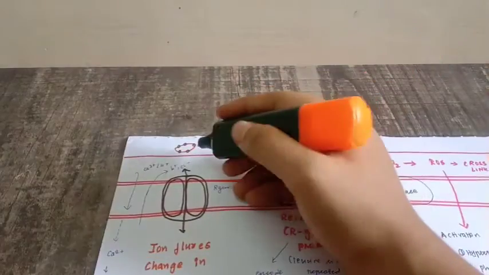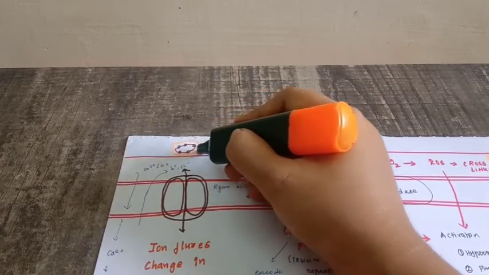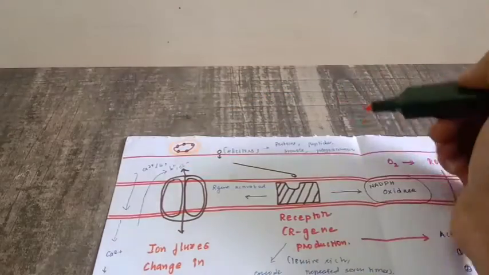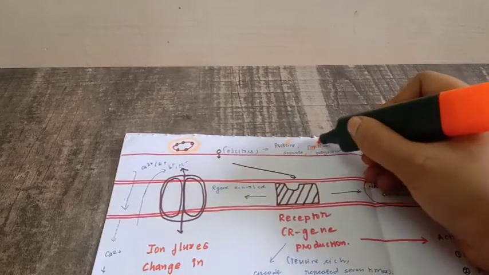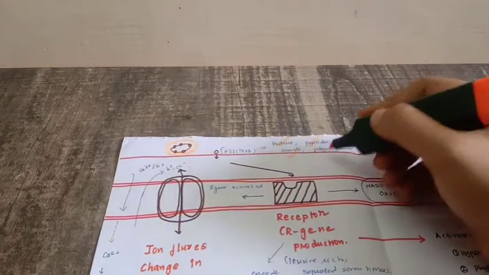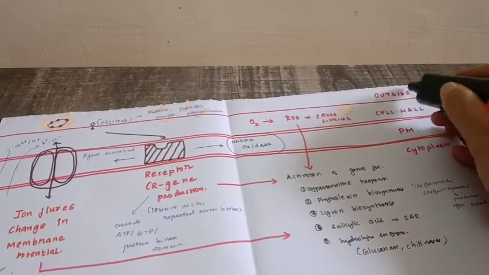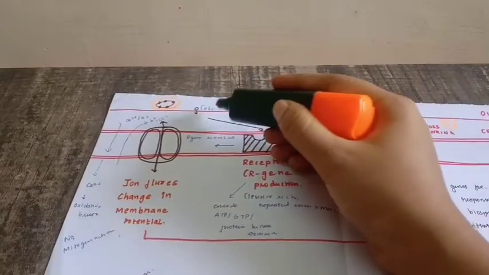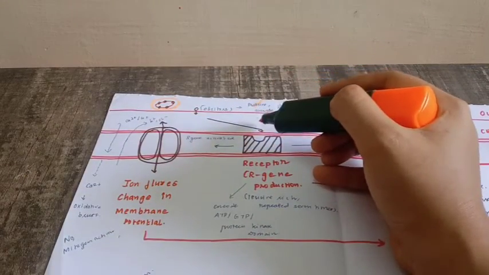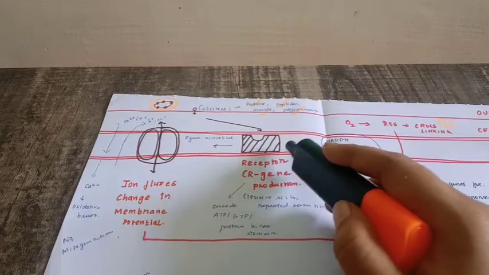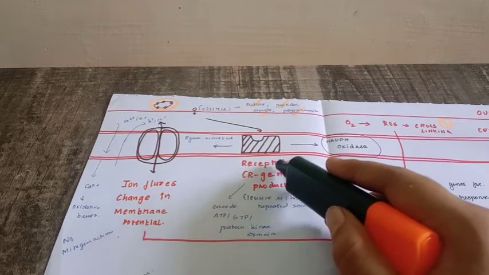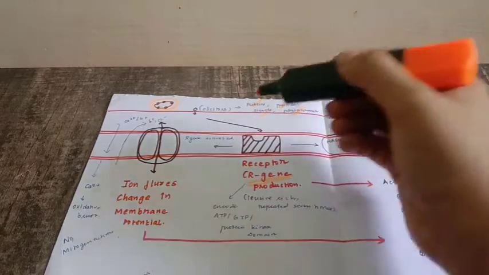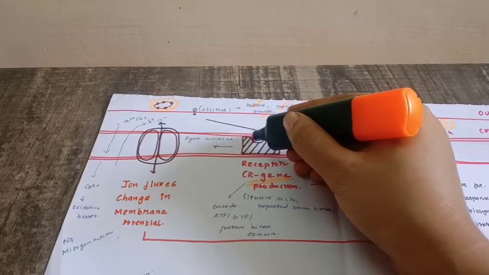If you take this as a bacterium, it has numerous elicitors on it. These brown colored dots are elicitors. An elicitor may be a protein molecule, a peptide molecule, a steroid molecule or a polysaccharide molecule. This is the outside of the cell, this is the cell wall, this is the plasma membrane, and this is the cytoplasm. Once the elicitor reaches the cell wall, it will bind to the receptor. The receptor is a functional product of the R gene, that is the resistance gene. The elicitor will bind to the receptor.